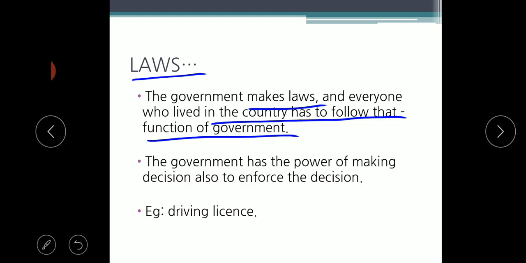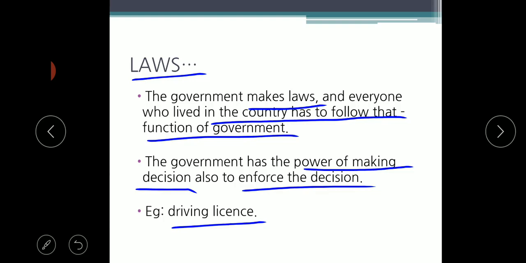The government has the power of making decisions, and also of enforcing the decision. For example, a driving license. If a person wants to drive a cycle, two-wheeler or four-wheeler, he needs a proper driving license with him, and that license will contain the details of the person who is driving the vehicle.